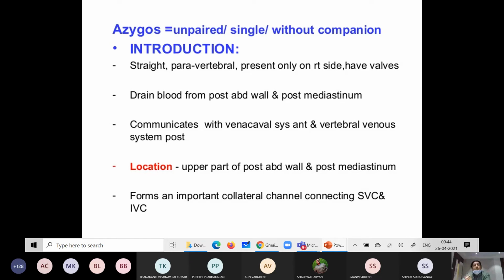So it forms an important collateral channel connecting the superior vena cava and inferior vena cava.